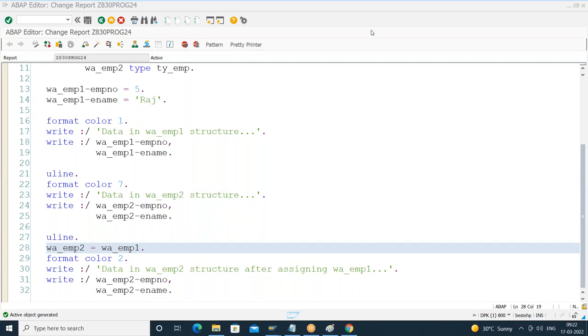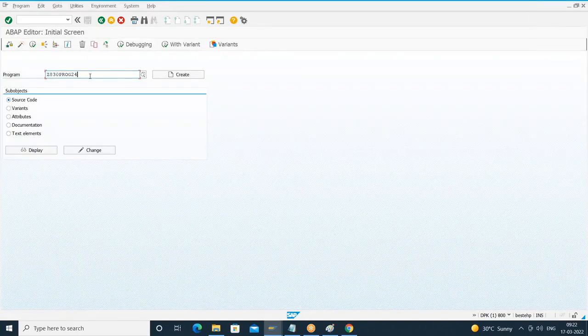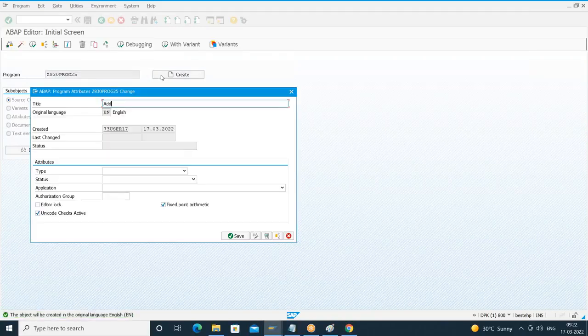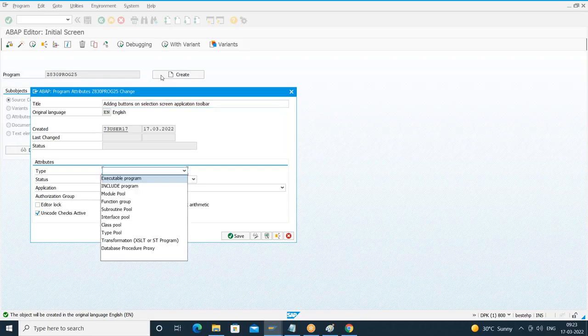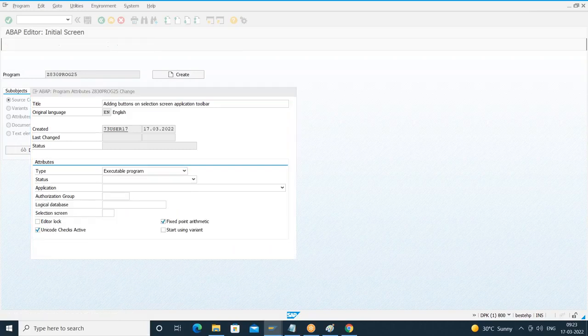Okay, let me show you that. Observe this. So why I'm covering this here, you'll understand. Adding buttons on the selection screen application toolbar. The type of program is executable program.